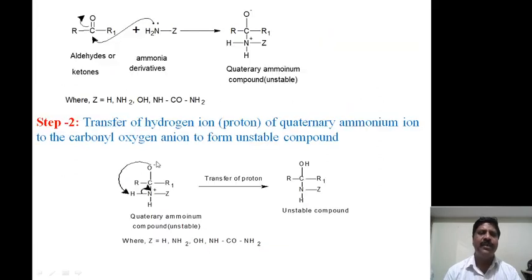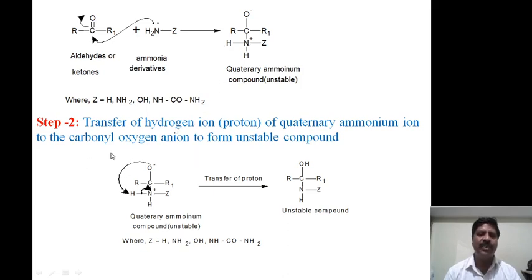Now here this is the carbonyl compound, the aldehydes and ketones, and the nitrogen contains a lone pair of electrons. The carbonyl electrons, since oxygen is more electronegative, are taken towards the oxygen, which becomes negative, and the carbon becomes positive. The lone pair flows towards the positive carbon atom and forms this quaternary ammonium compound. This is highly unstable, as there are two charges, a negative charge on the oxygen atom and a positive charge on the nitrogen atom.